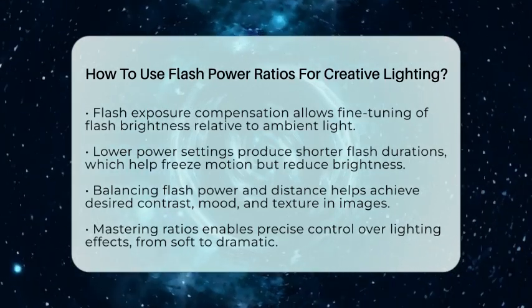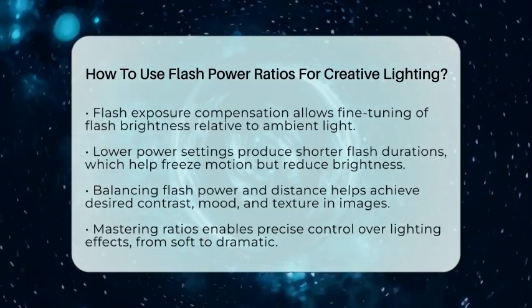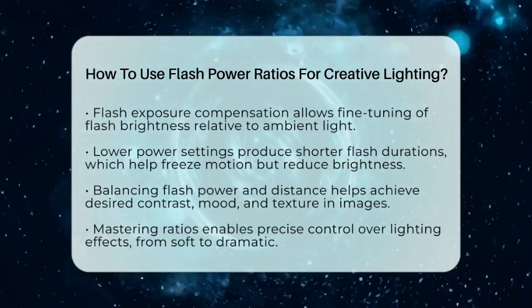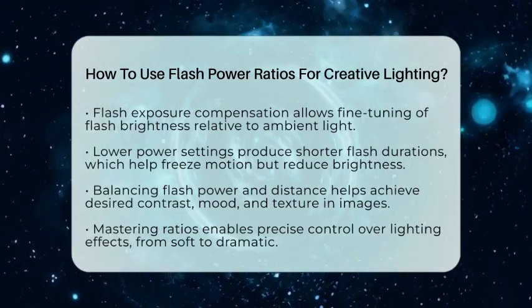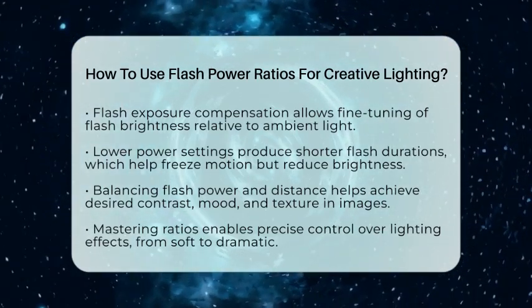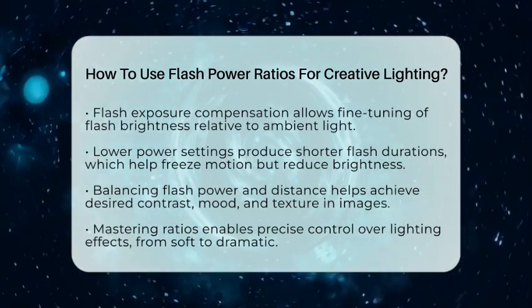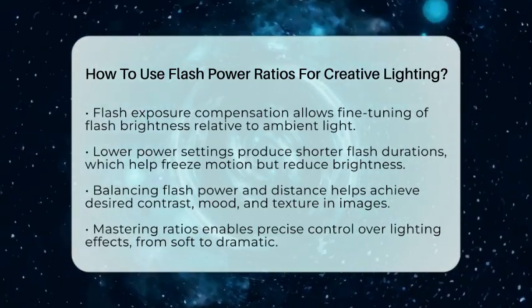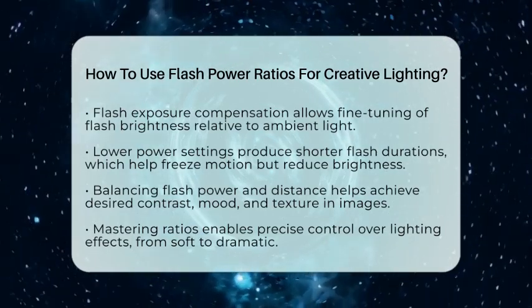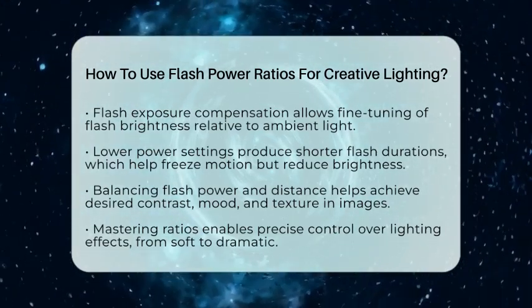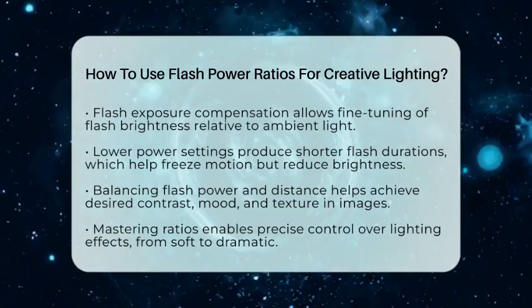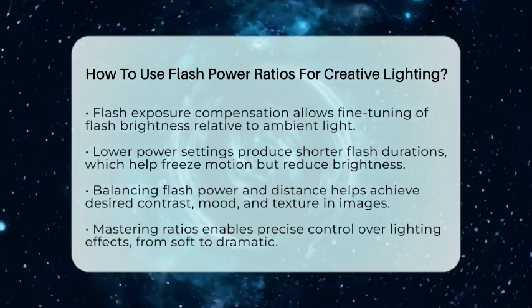By understanding and adjusting flash power ratios, you can craft images with the perfect contrast and mood. Whether you want soft, even lighting or bold, dramatic shadows, controlling these ratios allows you to shape your scene precisely. Experiment with different settings, measure your ratios, and use your camera's tools to get the look you want. Mastering this technique makes your lighting more intentional and your photos more striking.